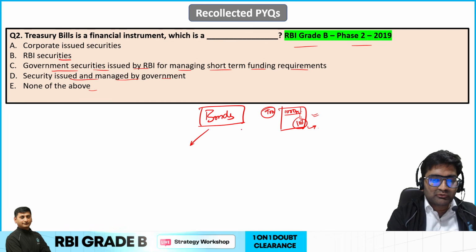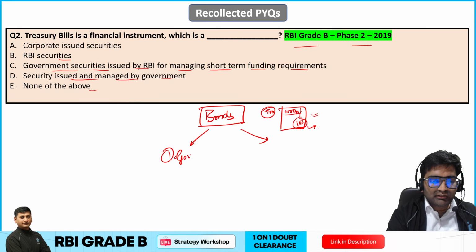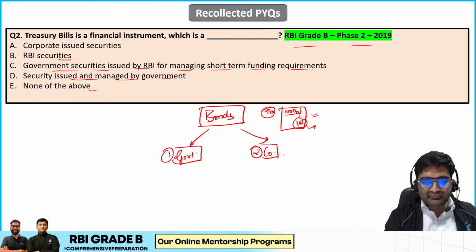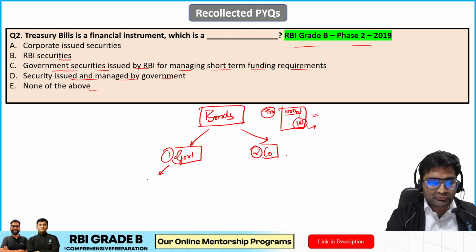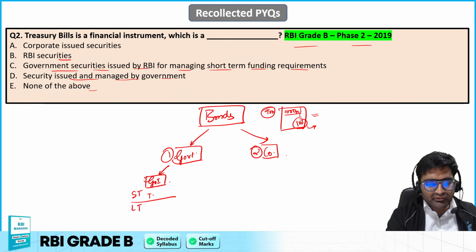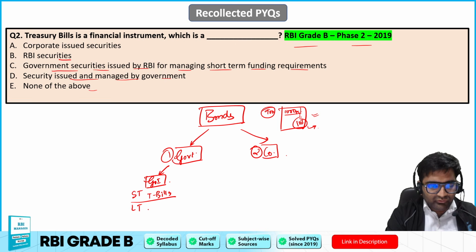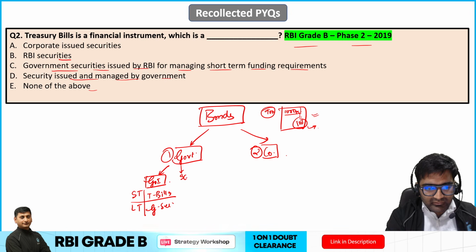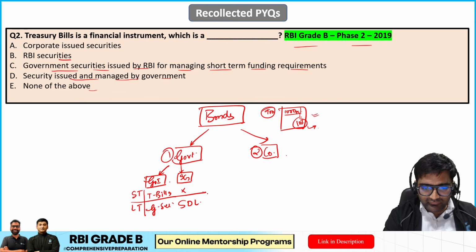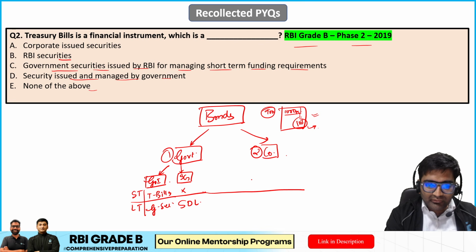Now the bonds can be issued by whom? Number one, by the government, right? Might be the government of India or a state government, or the corporates or companies. So whatever bonds are issued by the government of India, in the short term, they are called treasury bills. If they are issued for the long term, they are called government securities. Now the state governments can issue only long term bonds, and they are called state development loans.